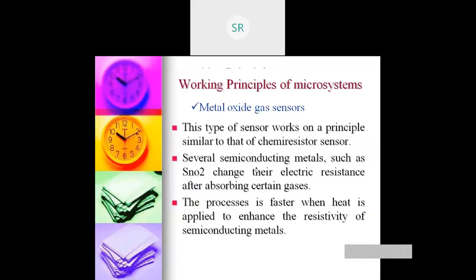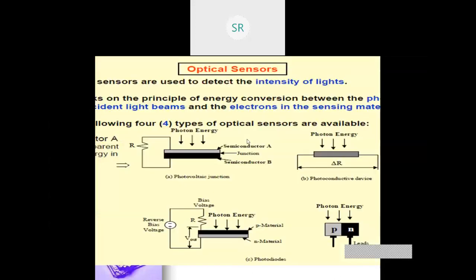In the chemi-mechanical sensor, the sensor changes shape when exposed to a chemical, which is why it is chemi-mechanical. Then the metal oxide gas sensor works on a principle similar to the chemi-resistor sensor. Several semiconducting metal oxides such as SnO2 change their electrical resistance after absorbing certain gases. That is why it is a metal oxide gas sensor.